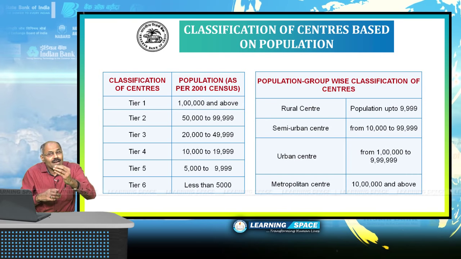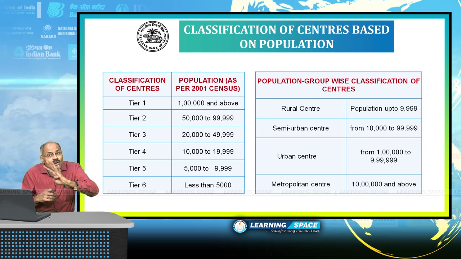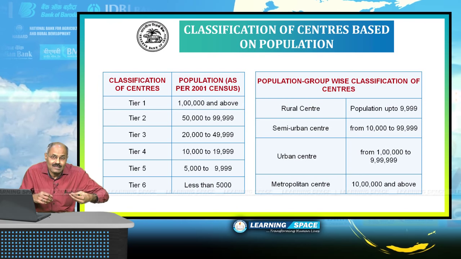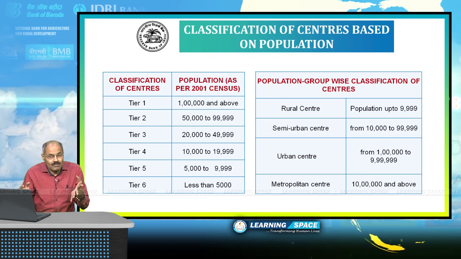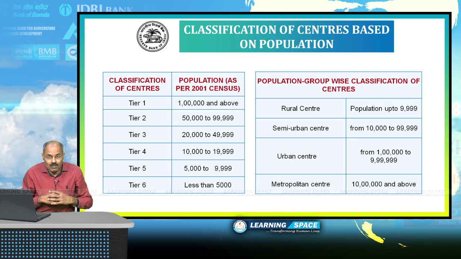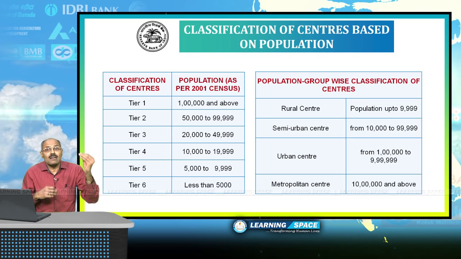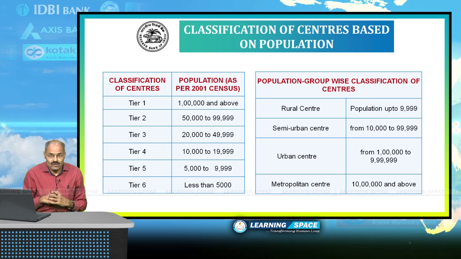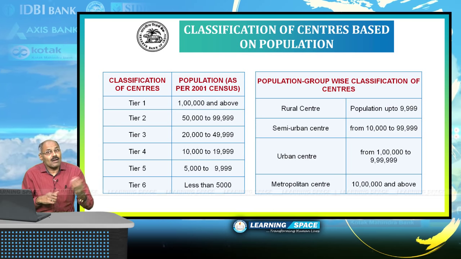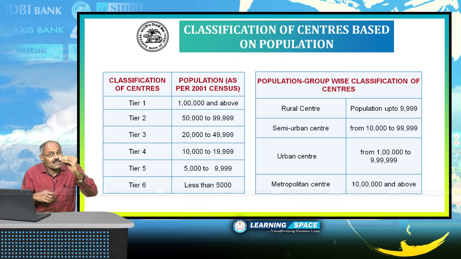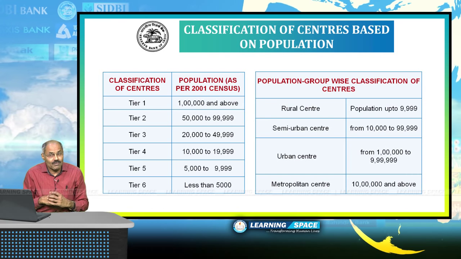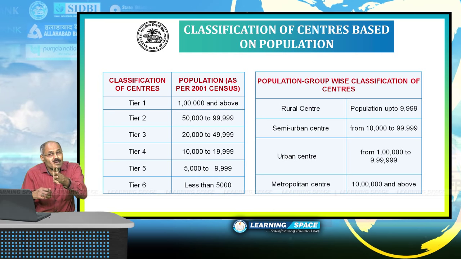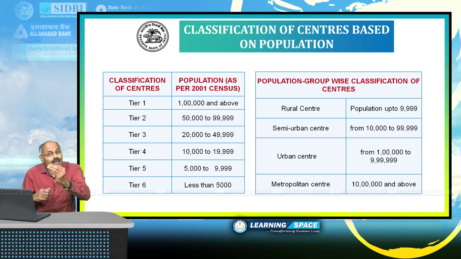Second thing is, banks classify into 4 categories when you look at the rural, urban or semi-urban or metropolitan is concerned. Any town or city equal to or greater than 10 lakh population are classified under metropolitan centers. Metropolitan centers are the towns or cities where the population is over 10 lakhs. If you take Madurai, if you take Agra, these centers come under metropolitan centers in the banking parlance.